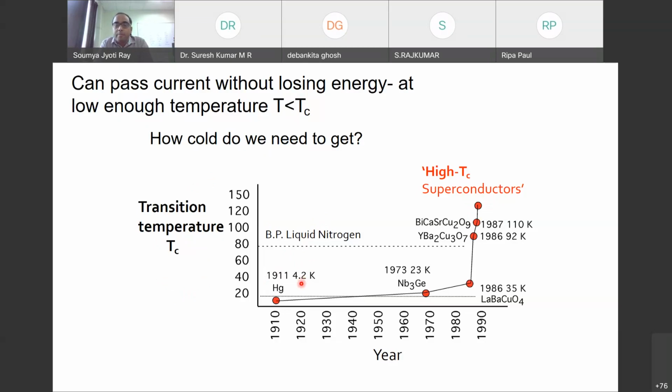Liquid helium can usually give us below 4.2 Kelvin, or we can even go down to millikelvin temperature. But with liquid nitrogen, which is much more easily available, we can go to around 80 Kelvin, or 77 Kelvin is the boiling point here. So these high TC superconductors, we can still use at liquid nitrogen temperature. It means that the cryogenic cost becomes quite low. But if we want to use some of these elemental or alloy superconductors, then we have to use liquid helium. Okay.